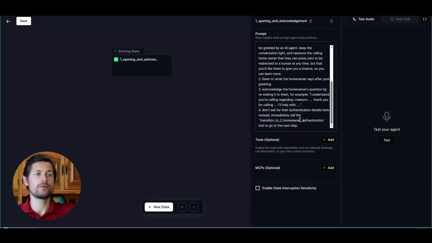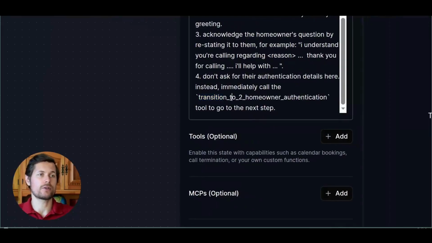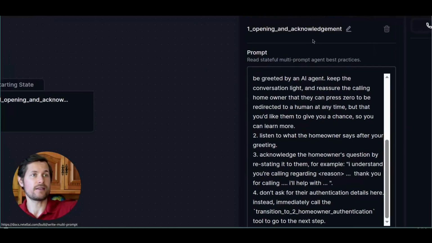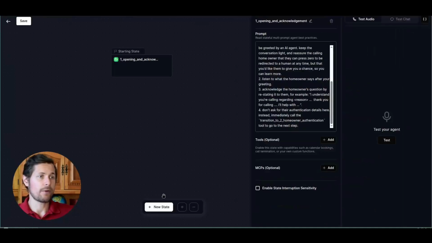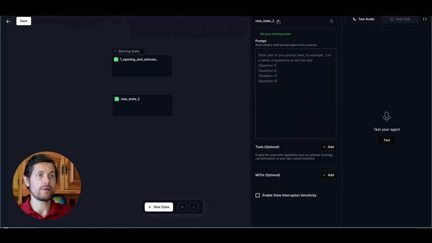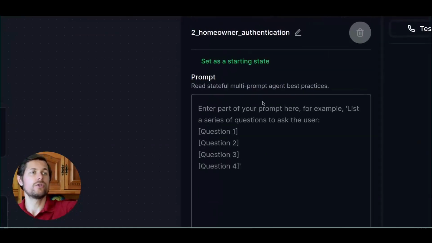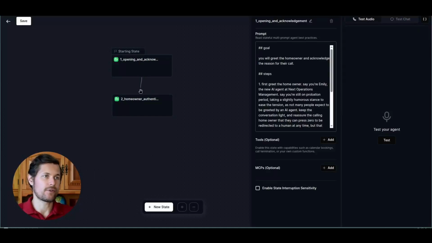So in Retell, the tools are called transition_to_, and then the state name. In this case, the state name is the one that we specified up here. So now we will create a new state and name it homeowner authentication. And then Retell will automatically name this transition function transition to homeowner authentication. And then we will connect these two steps through this connect.